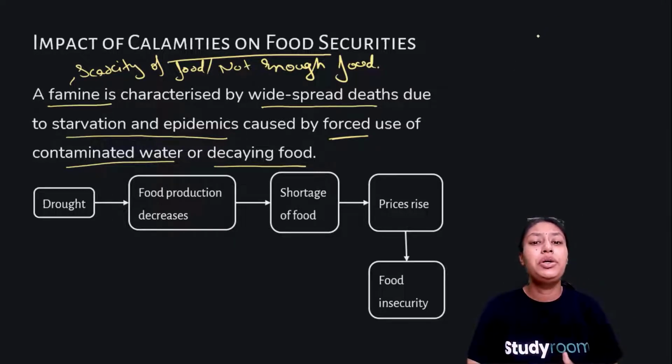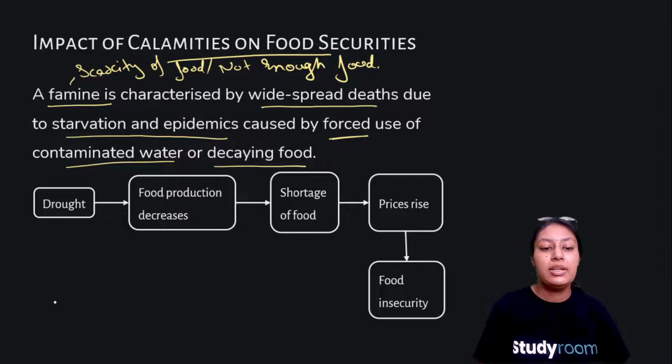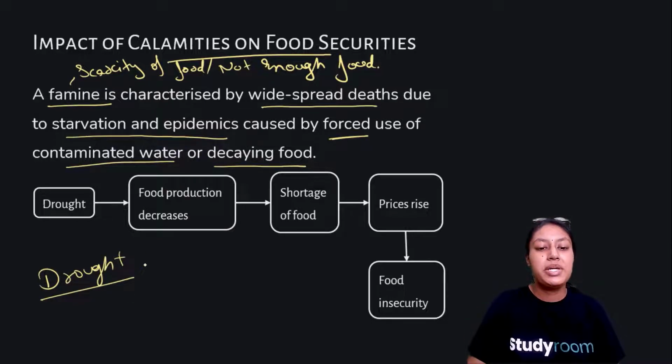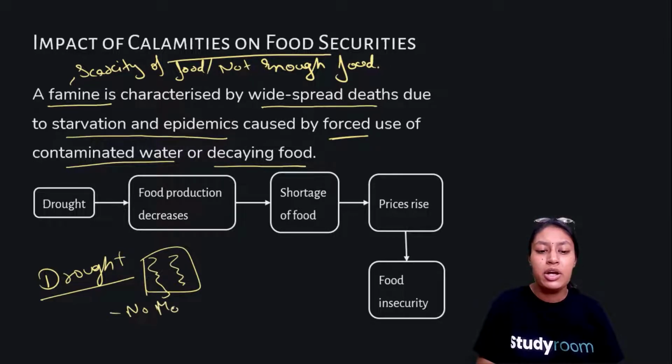How do we lead to the situation of famine? The only major reason to lead to famine is drought. Drought in Hindi we call it sukha pad jana. Okay, which means that the land goes so barren and there is no moisture in the land. No moisture, so there will be no food production.